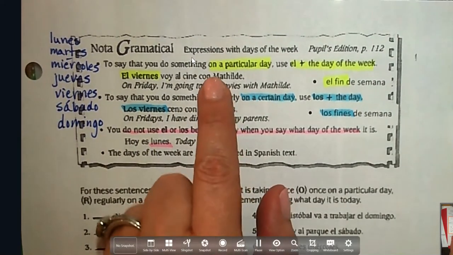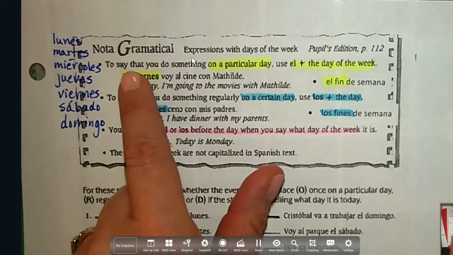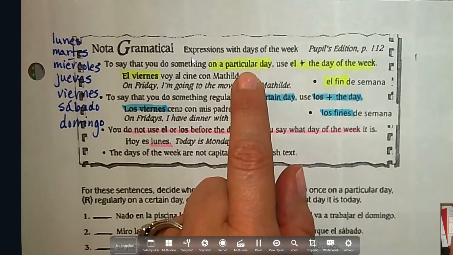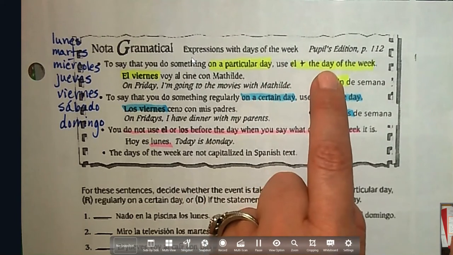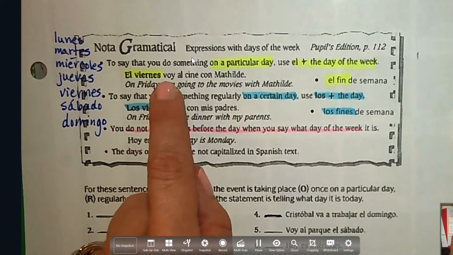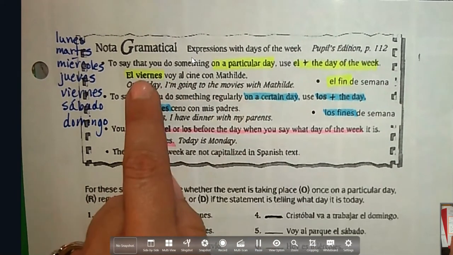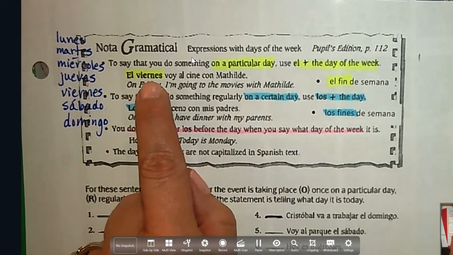So using ir, we're going to be saying that we do things on certain days of the week, so we want to review these. If you want to say that you do something on a particular day, like on Monday, on Tuesday, you're going to use el plus the name of the day of the week. So here's our example. El viernes, on Friday, voy al cine con Matilde. I'm going to the movies with Matilde. So this is just one time, right? On a particular day, we use el in front of our day of the week.